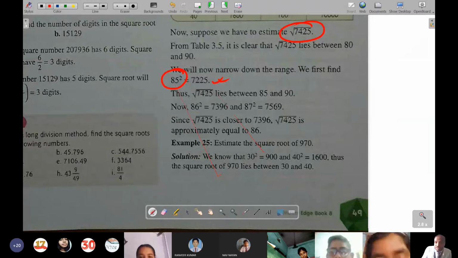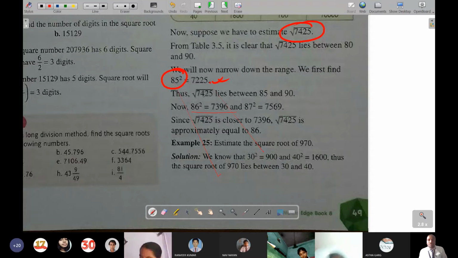Now next one, because 7425 is bigger than 7225. So 86 will be checked, it comes to 7396, and 87 will be found. Of course this will be found out by multiplying 86 into 86, and 87 into 87 you will do.